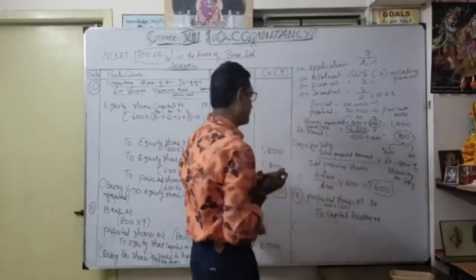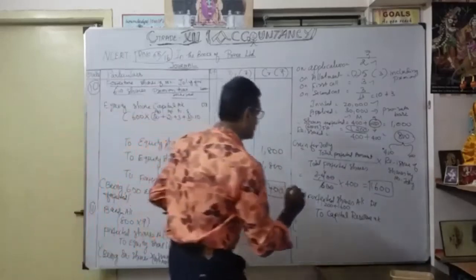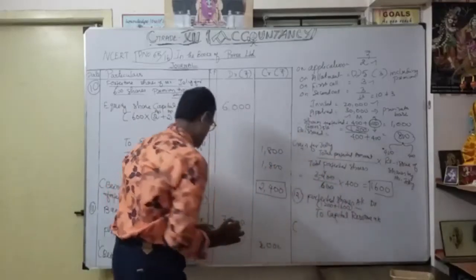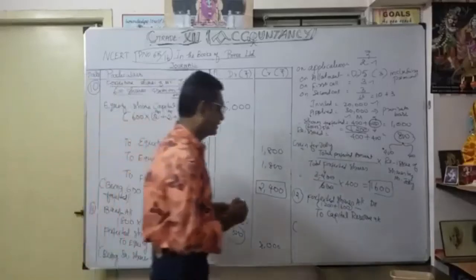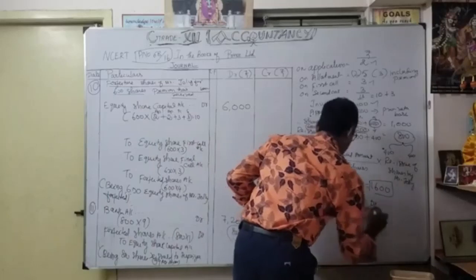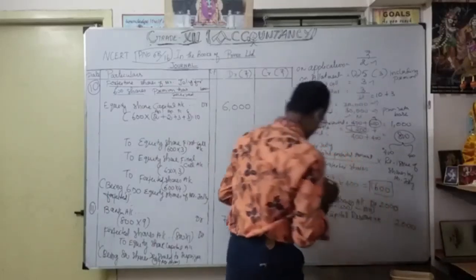So totally it comes to 2800. Okay, 2800 minus this debit portion. How much is the company losing? Forfeited shares 800. So minus 800. So what is the answer? 2000 only we are going to transfer to the capital reserve account.